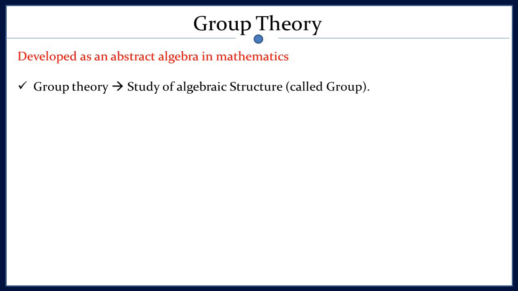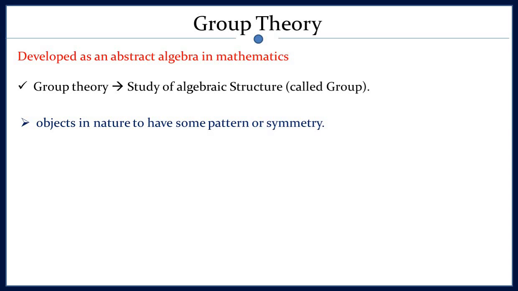And why is it so? Because in nature we observe many patterns, symmetry, and so on. Like in the laboratory, in day-to-day life, in molecules, everywhere there are patterns and symmetry. For example, you can think about the water molecule, where you will find that atoms of hydrogen and oxygen are in a pattern. Similarly in the ammonia molecule, similarly in crystals, everywhere you will find a pattern and symmetry.